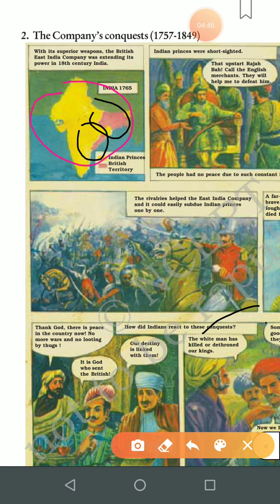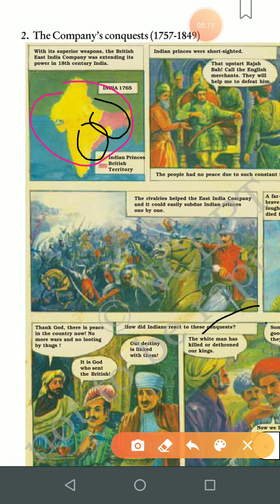That upstart Raja Bah called the English merchants, they will help me to defeat him. Upstart means vain, an egoist. So he is saying that the egoist Raja Bah had called the English merchants.